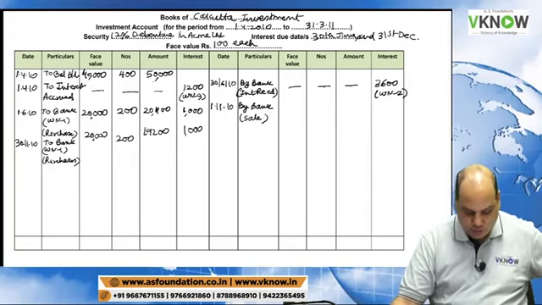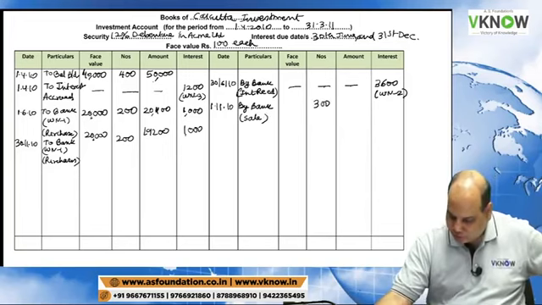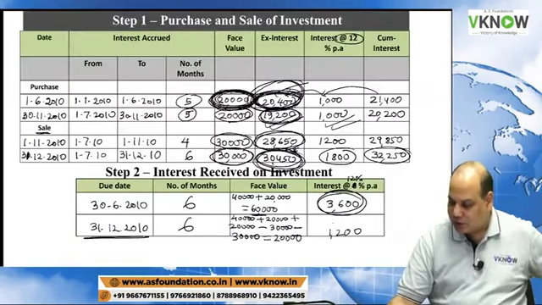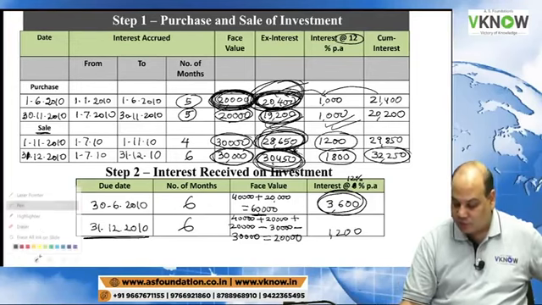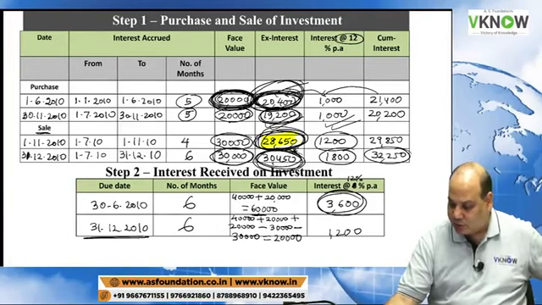And you have sold 300 units, 30,000 rupees face value. Ex interest amount on the screen: sale 28,650 and interest is 1200.